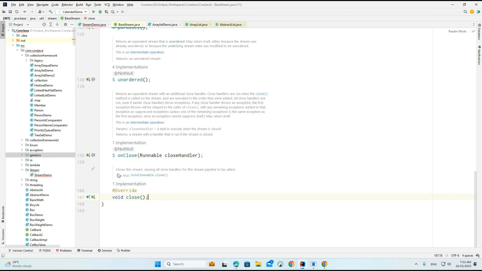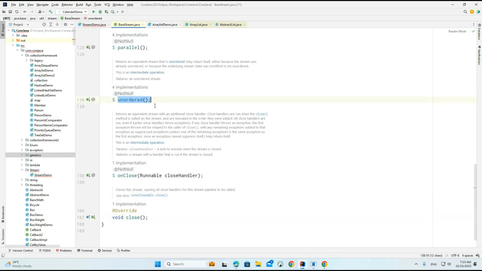So what exactly will it do? Let's say the close method. What is it saying here? Close this particular stream. If we want to close after performing all the operations, we can close by calling the method called close. And what about the unordered method? It returns an equivalent stream that is unordered. The name of the method itself provides the important information: we are not going to get the order. A random value it will pick up and return, so we can understand the unordered return.